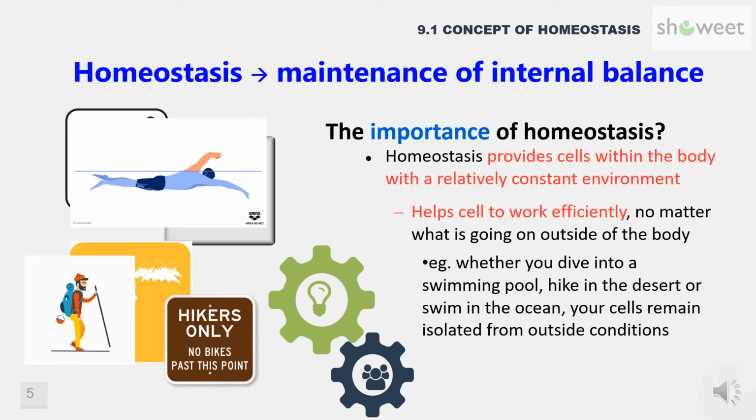Homeostasis is the activity of cells throughout the body to maintain the physiological state within a narrow range that is compatible with life. Whether you dive into a swimming pool, hike in the desert, homeostasis helps cells to work efficiently, no matter what is going on outside of the body.